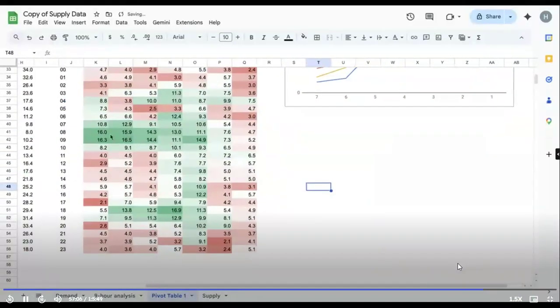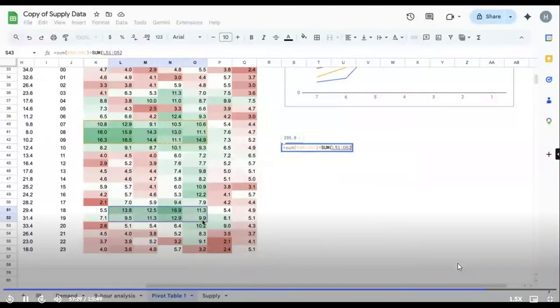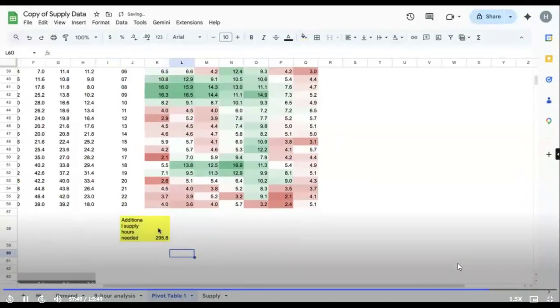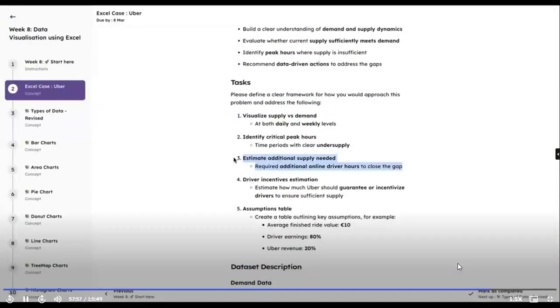Yep, perfect, nice. So what I can do actually, for simplicity and faster purposes, is just sum all these values. This is actually not the right practice, to be very honest. We would have used Pareto principles only, but for now we're using this here. So the additional supply that we need is 295 hours. Additional supply hours needed. That's how we answered our third question. Right?